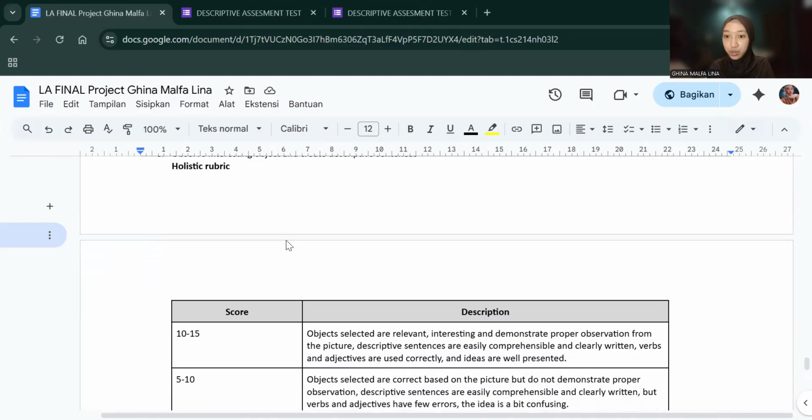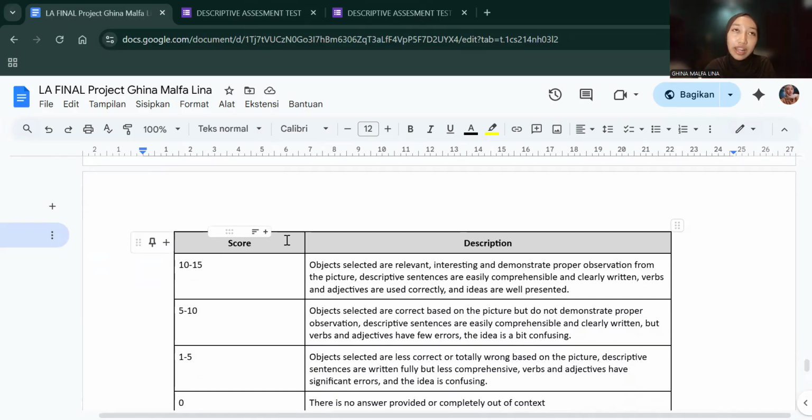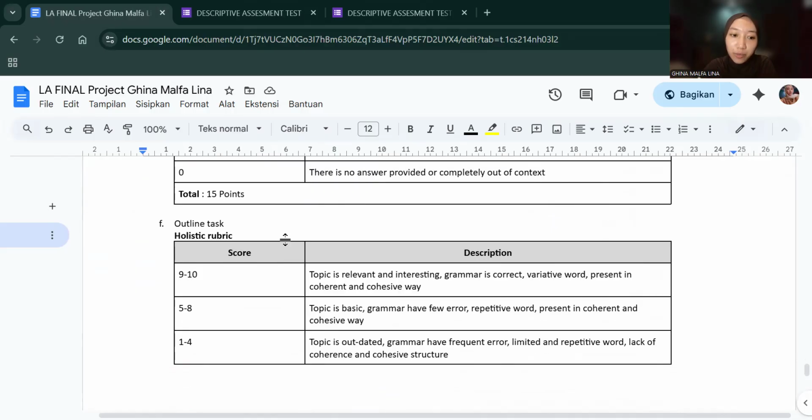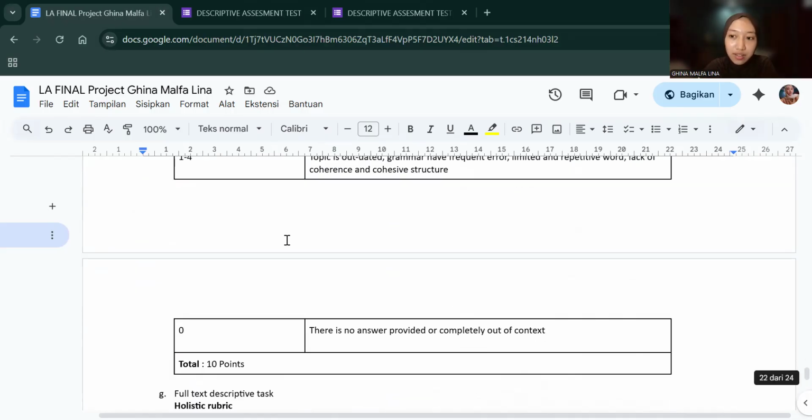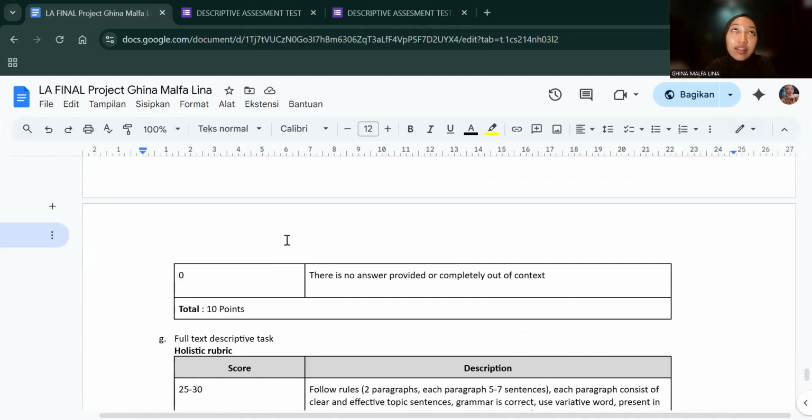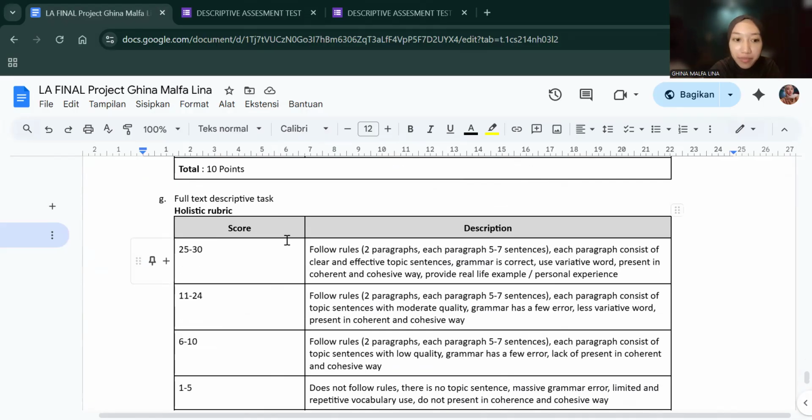And after they can choose, I think they will find it easier while doing the outline. So the outline task, I consider that it is easier because they already know what they have to read, because they have seen the interesting object from the previous activities.